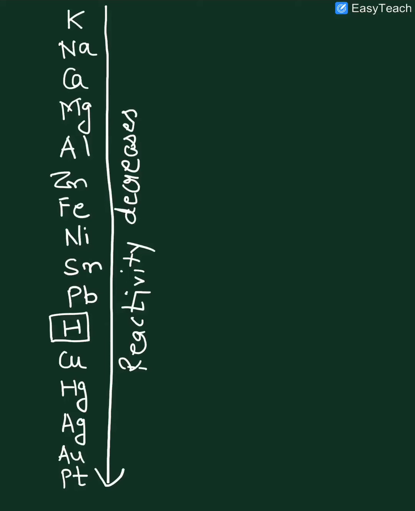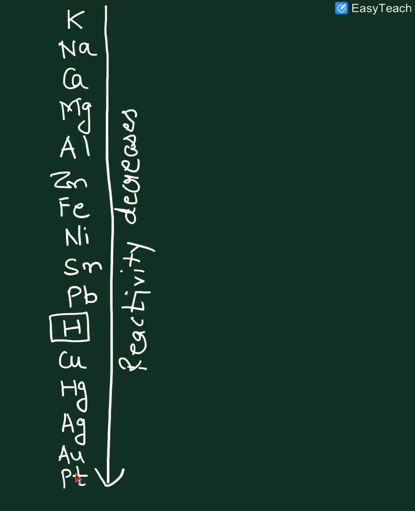Potassium, sodium, calcium, magnesium, aluminium, zinc, iron, nickel, tin, lead, hydrogen, copper, mercury, silver, gold, platinum. You can see here we can consider that potassium is most reactive metal of the series and platinum is least reactive metal of this series.